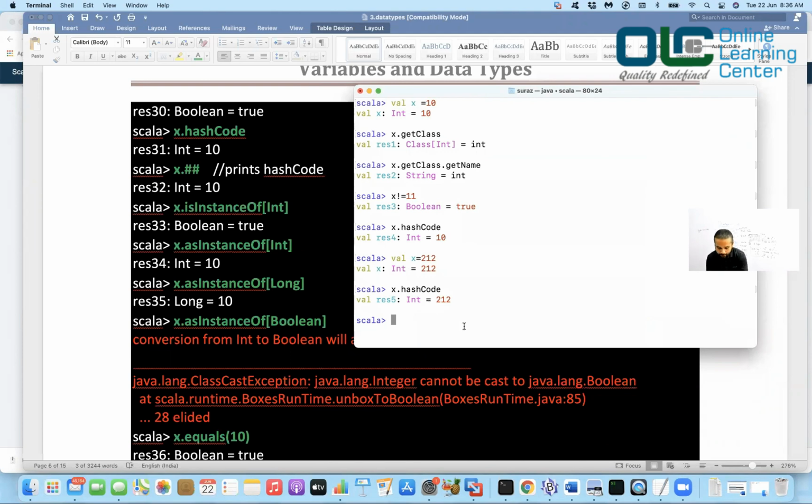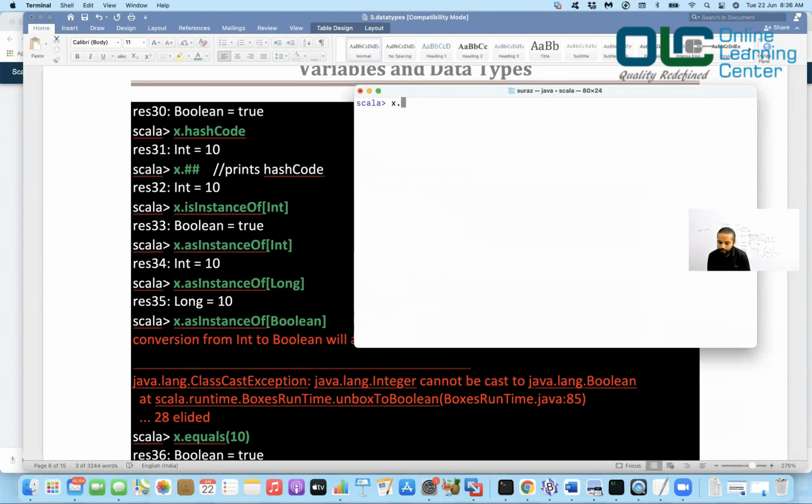Now you can also say x.hash. This will also give you the same. It is the same as your hashCode. hash is a method which can also give you the hash code. Now you can also use isInstanceOf. You can just write some characters and then hit tab, and it will give you the suggestion. Okay, so isInstanceOf[Int].